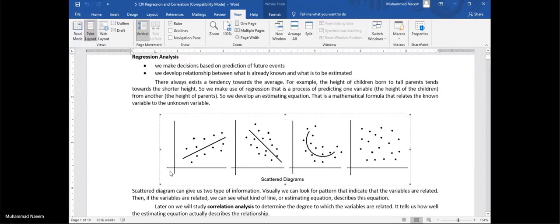From the scatter plot, we can guess that this seems to be along a straight line with positive slope, and sometimes it is like this, and sometimes it is in the form of a parabola.